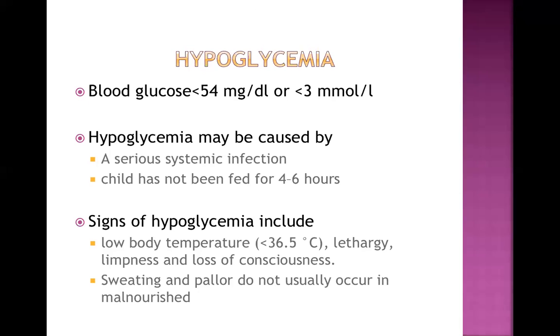We all know that. In the beginning, they will cause hyperglycemia, but it all depends on what is the reserve glucose in the body.